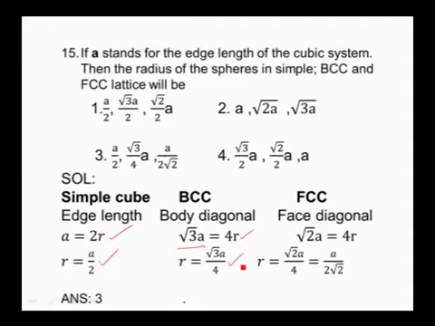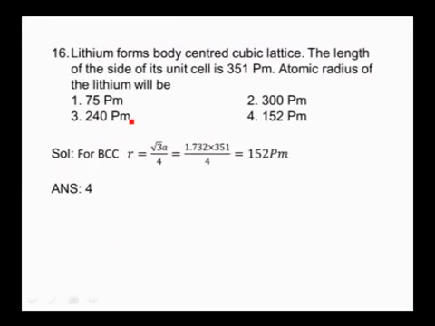In a face centered cubic lattice, the particles on the face diagonal are in contact with each other. The face diagonal length is root 2a, which is equal to 4r, then the radius of the particle is equal to root 2a by 4, which is equal to a by 2 root 2. So our answer is a by 2, root 3a by 4, and a by 2 root 2. So here the third option is the correct answer. And come to the next one.